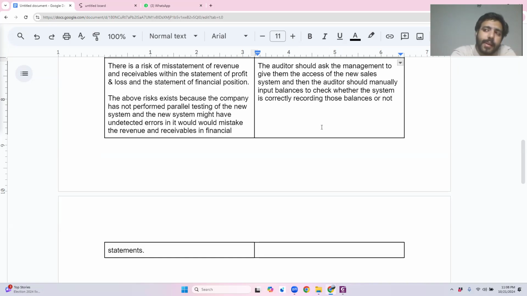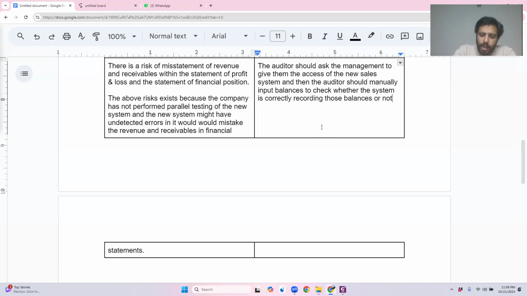I'm not writing the exact thing because I just explained that that is the response specifically when both the systems have been tested in parallel. The old system was also being run and the new system was also being run alongside. Then there is always a risk that the new system would also have recorded something, and the old system would also have recorded the same thing. So that is the appropriate response in that kind of scenario. That scenario is not applicable right now here. I would get 0 marks for that. Got it? Any questions?